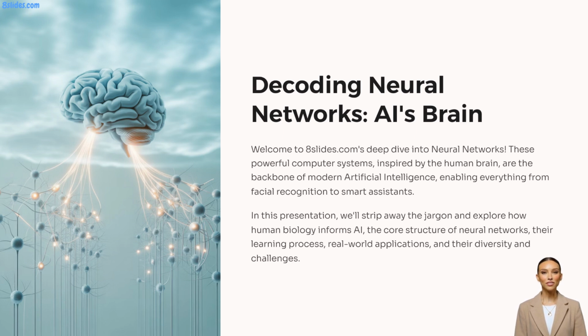Today, we're demystifying one of the most exciting and impactful technologies of our time, neural networks. Often heard in discussions about AI, these systems are fundamentally changing how computers think and interact with the world. We'll explore how they take inspiration from our own brains to recognize patterns, make decisions, and drive innovations like self-driving cars and personalized recommendations. Over the next 8 slides, we'll break down their core components, understand their learning process, and see how they're used every day. Let's start by understanding their fundamental inspiration.